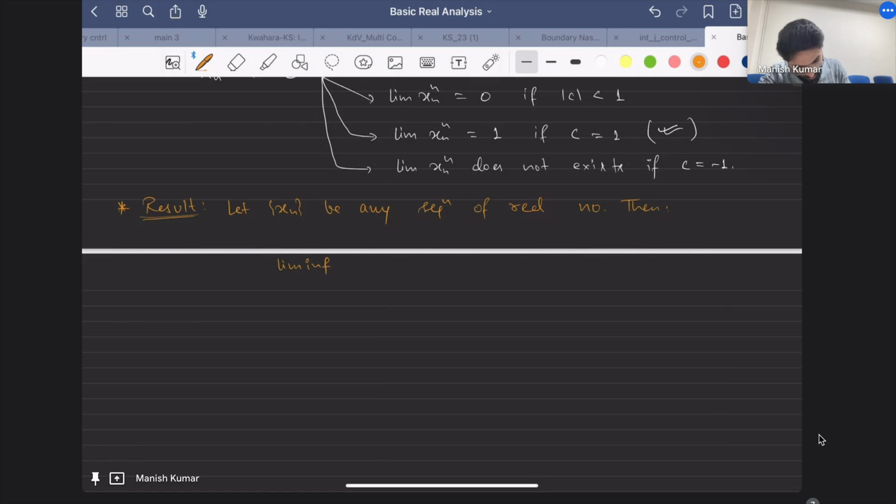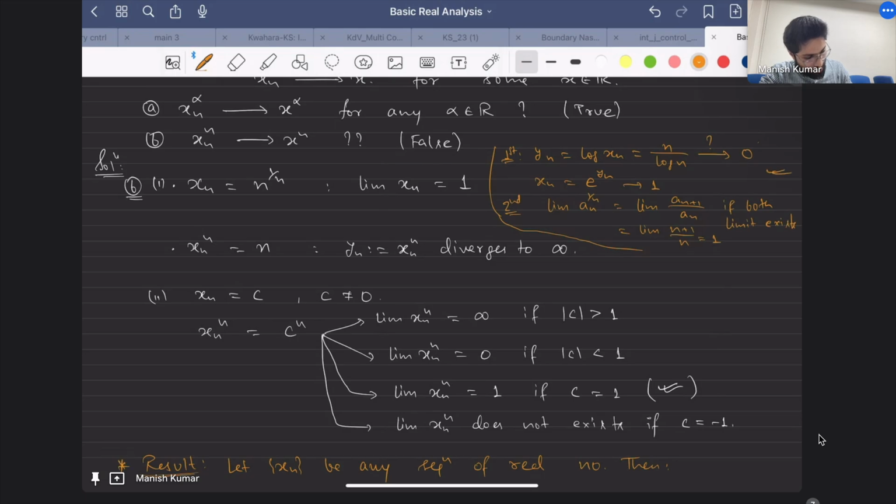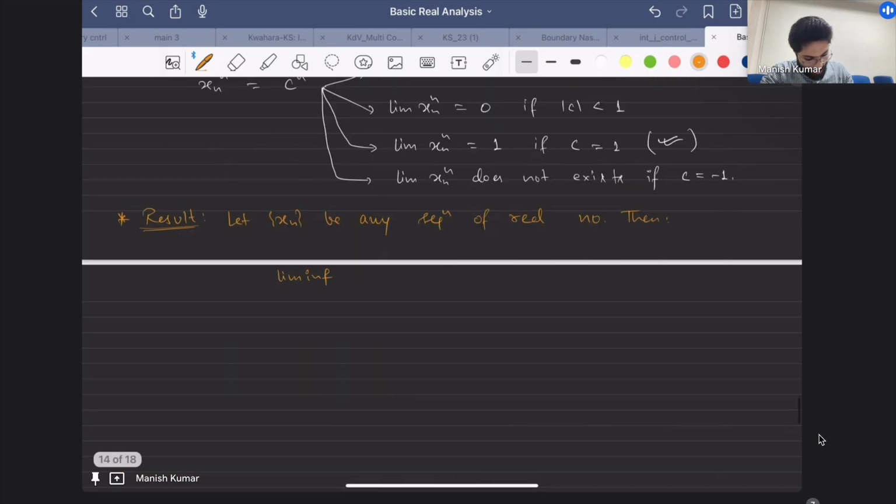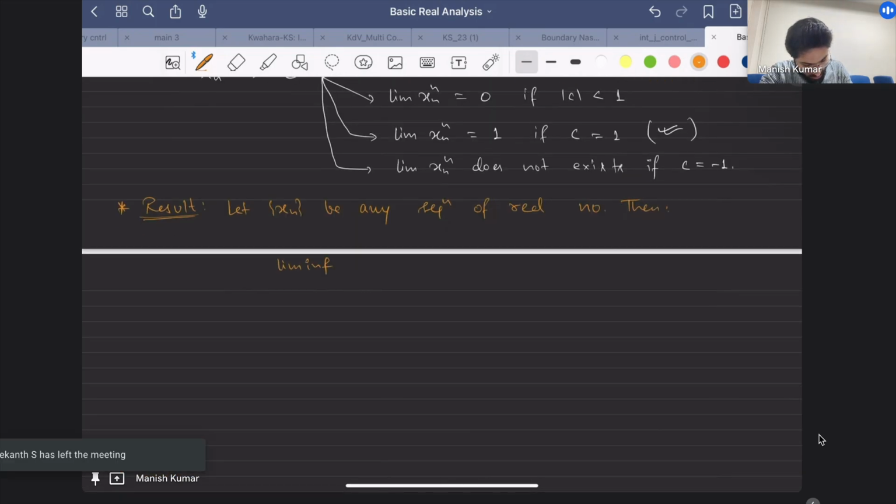I'm talking about this theorem. Here, what is the relation between x(n+1)/xn and xn raised to the power 1/n? The general relation is like this: lim inf of x(n+1)/xn is less than or equal to lim inf of xn raised to the power 1/n.